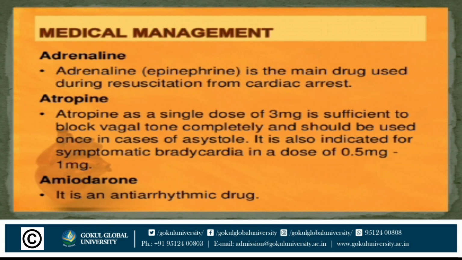Atropine, a single dose of 3 mg, will block the vagus nerve activity, and it should be used once in cases of asystole. Asystole means the heartbeat has stopped. It is also indicated for symptomatic bradycardia, which means a decreased pulse or heartbeat, in a dose of 0.5 mg or 1 mg.